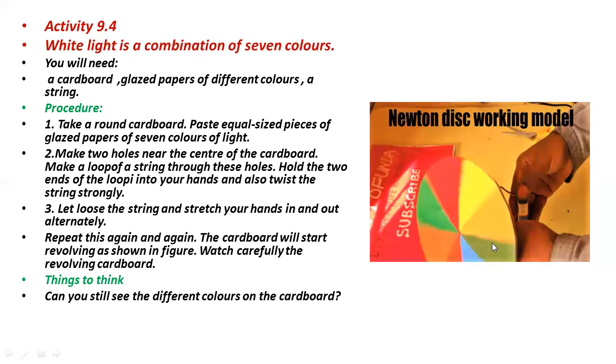After rotation or revolving, we will not be able to see these 7 colors because they will combine together and will give us white. So we will see only white color, no different color. So this is again due to the remixing or combination of the white light. Which color can you see in the revolving cardboard? Only white color.